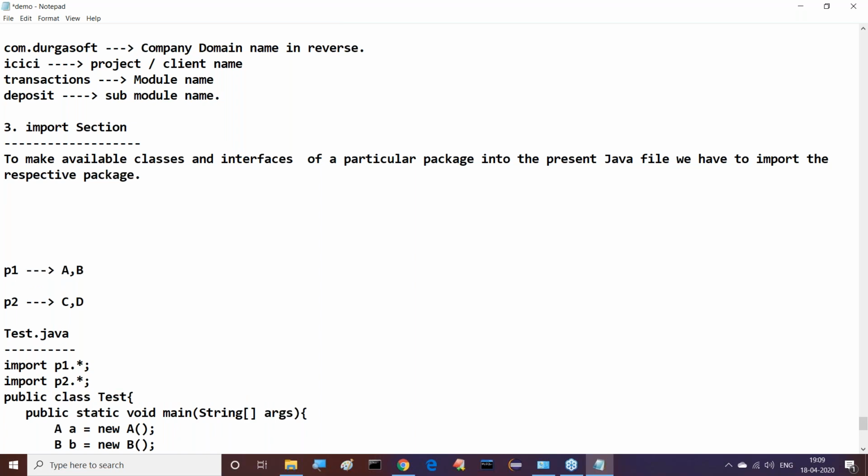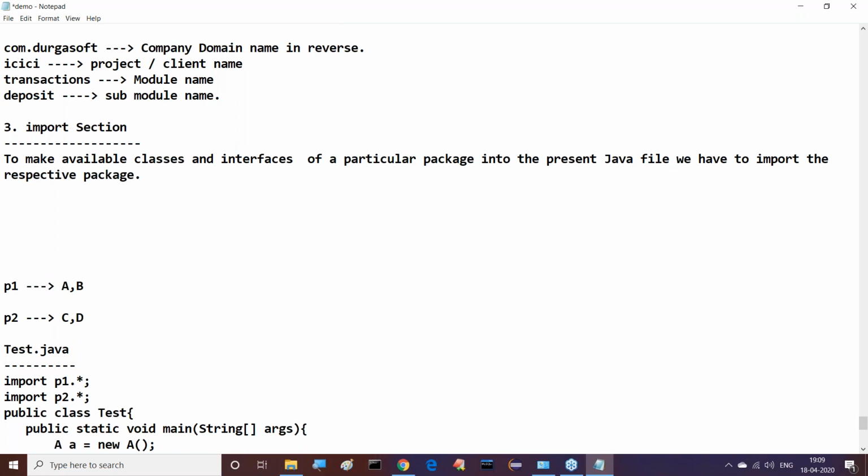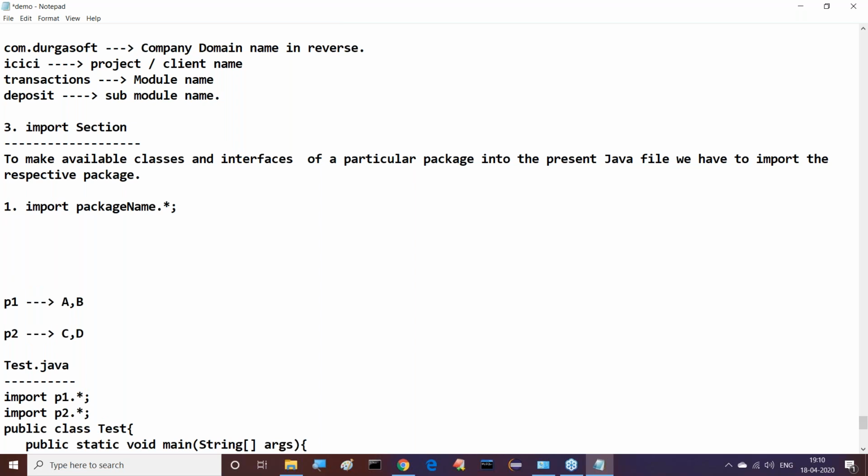Right, sir. Understand it clearly. To make available classes and interfaces of a particular package into the present Java file, we have to import the respective package. To import the respective package, we need to use two syntaxes. What are the two syntaxes? First, import package name dot star.